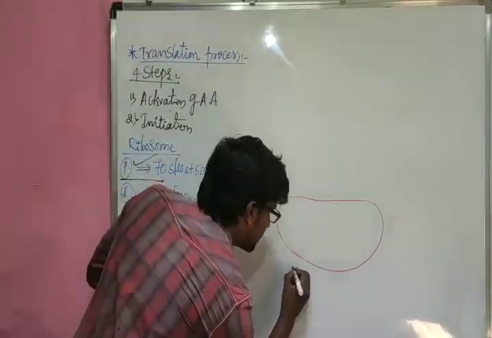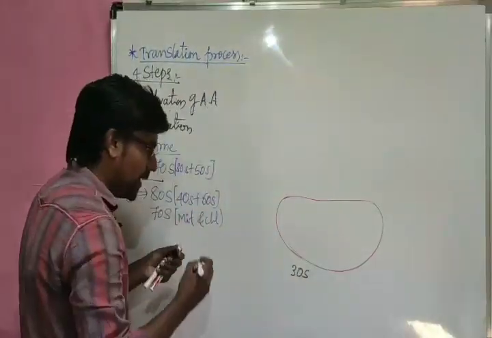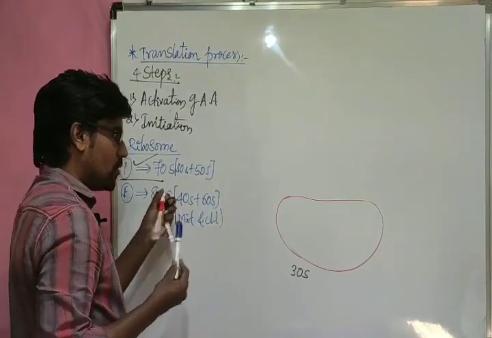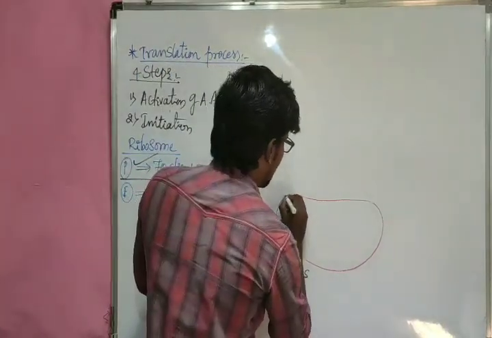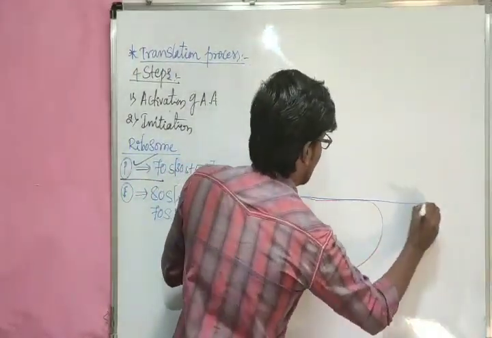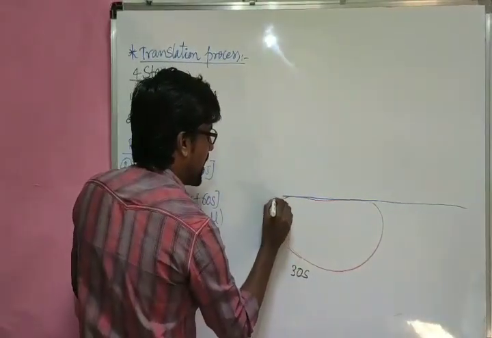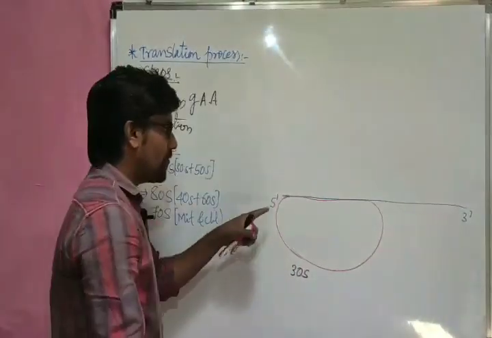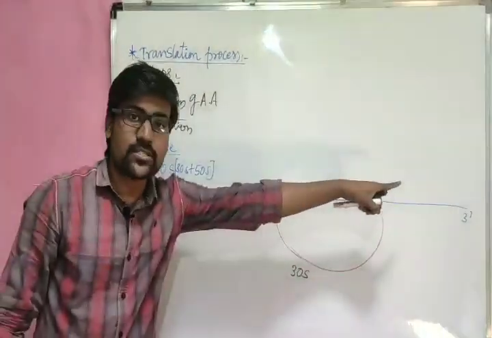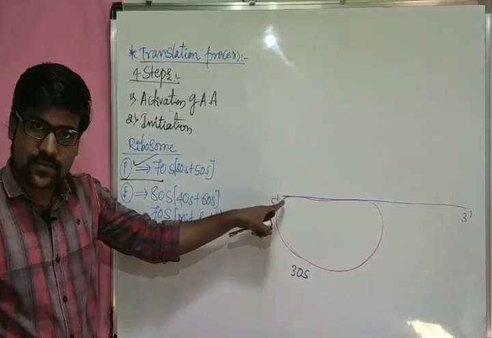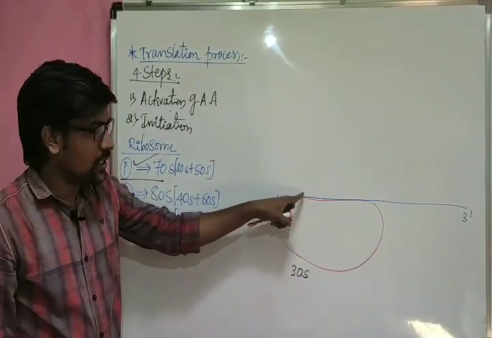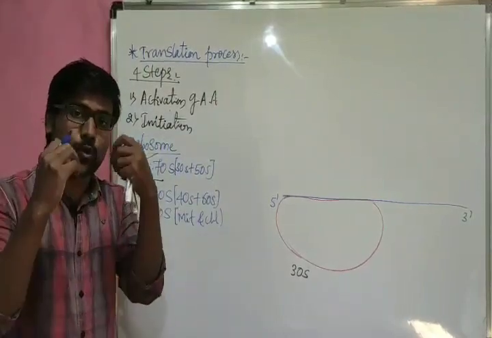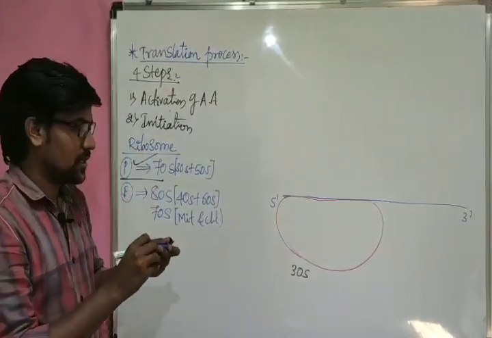So this is the 30S ribosomal subunit, and to this 30S ribosomal subunit, mRNA is going to attach. This is the mRNA. This mRNA has the 5' end and that side the 3' end. 5' end means cap, 3' end means tail. The cap region is going to attach to the 30S ribosomal subunit. It has one groove for passing of that one.